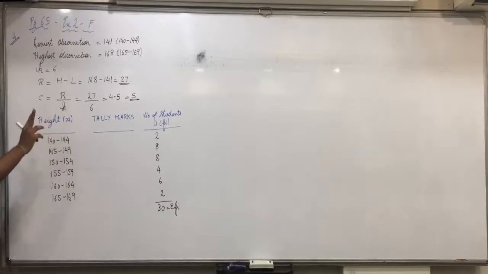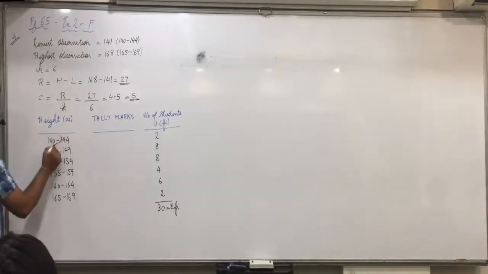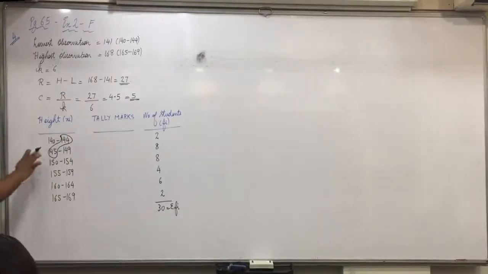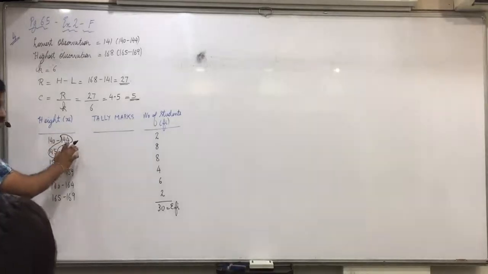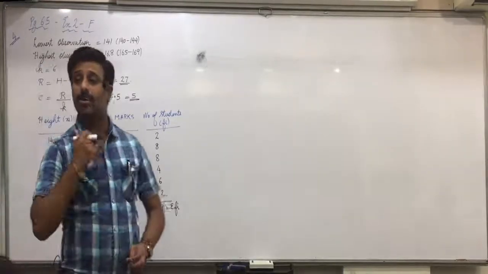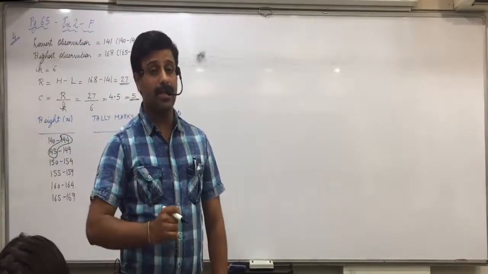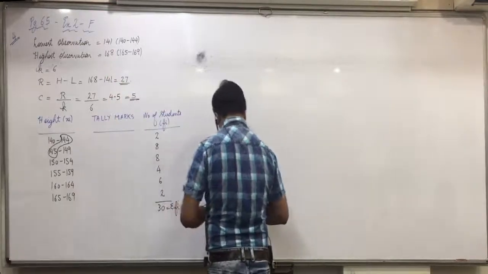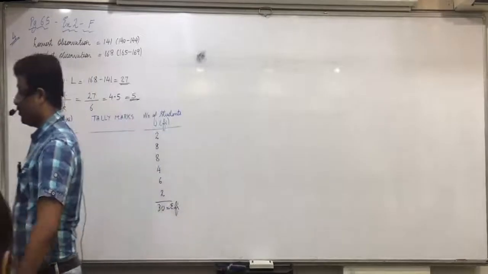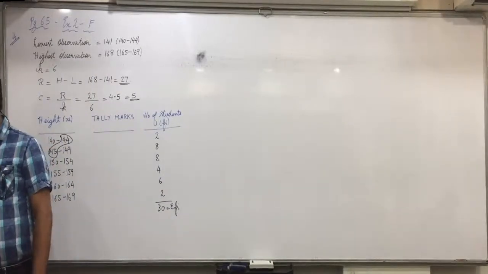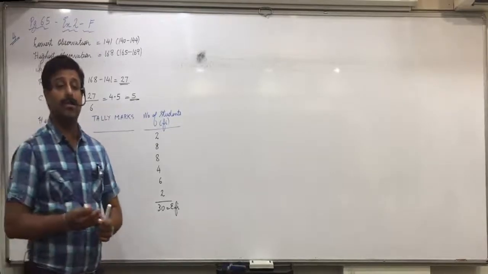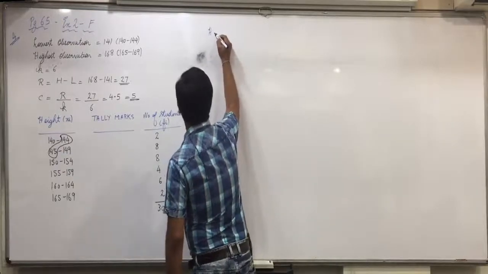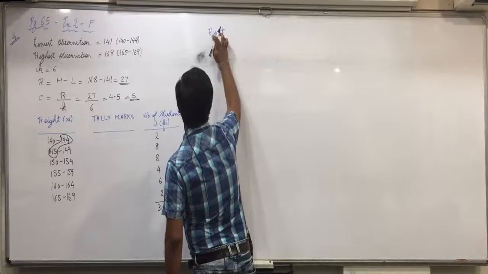But when can you do this 0.5 rule? Only when there is a gap of 1. 144 and 145, you can see there is a gap of 1. Then you can do this: 139.5 to 144.5, 144.5 to 149.5 and so on. So first we will convert into exclusive, then you all will make less than and more than on your own. So write down: converting the given inclusive distribution into exclusive distribution.